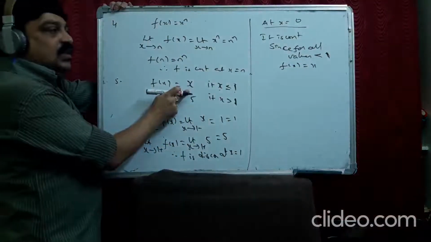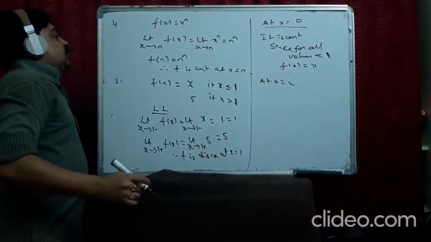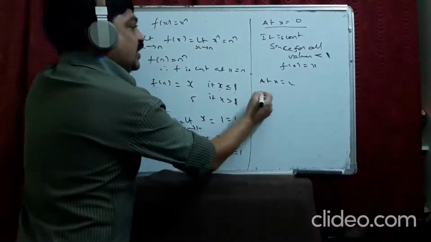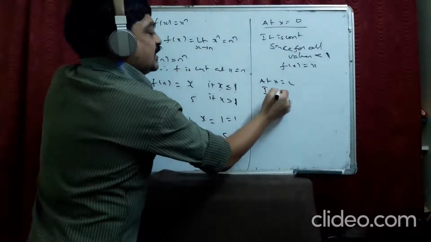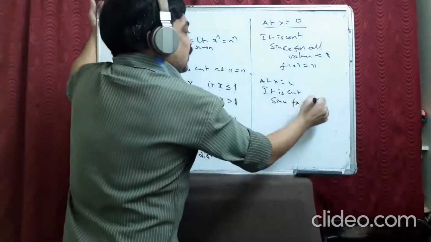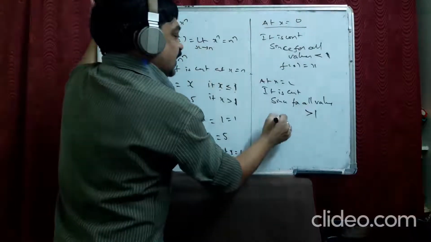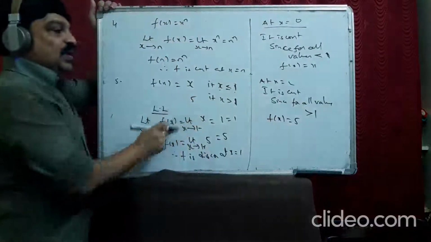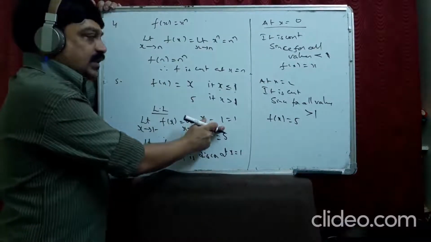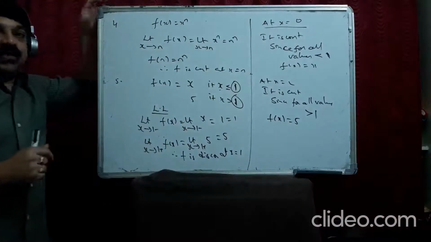So it is continuous. And at x equal to 2, it is continuous since for all values greater than 1, f of x is equal to 5. But it is not continuous only at x equal to 1. How do you know that you have to check at 1? Because the function breaks at 1. Okay?